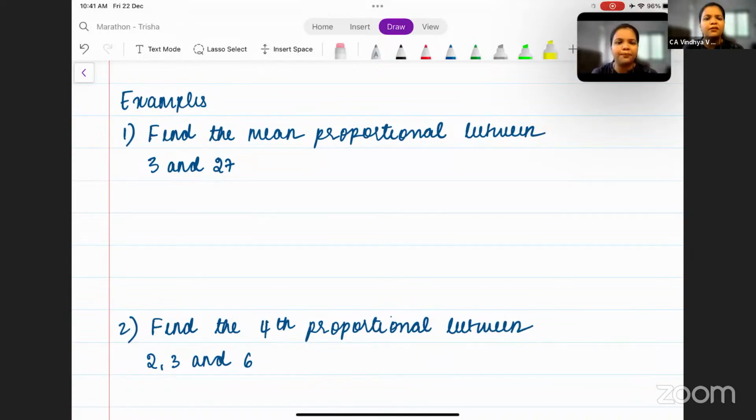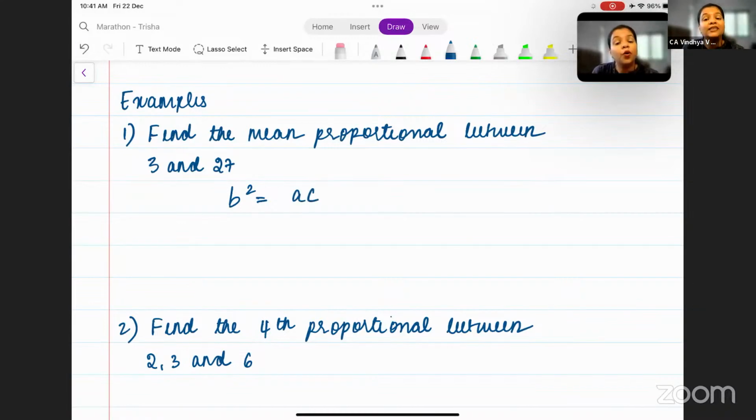The first example is: find the mean proportional between 3 and 27. How do you find the mean proportional? You write this as B square is equal to AC.